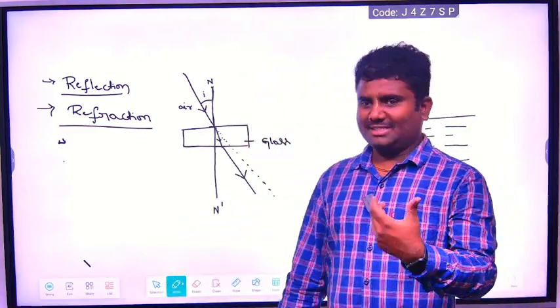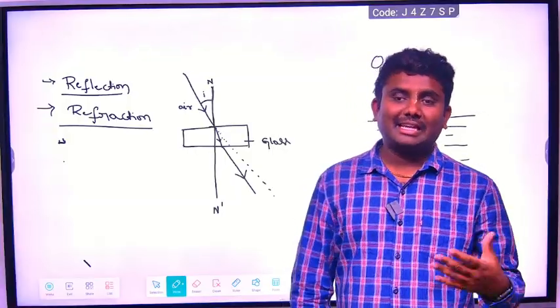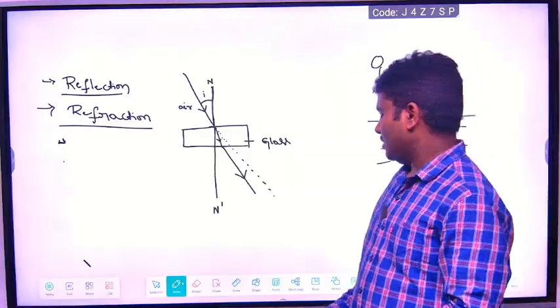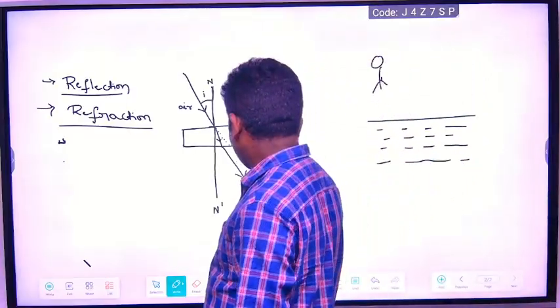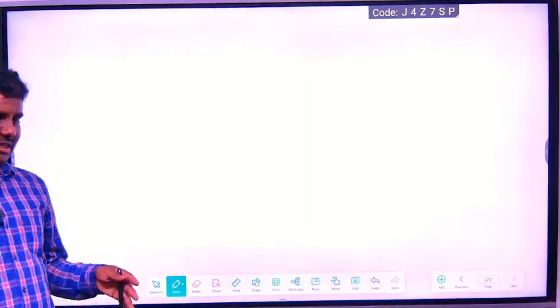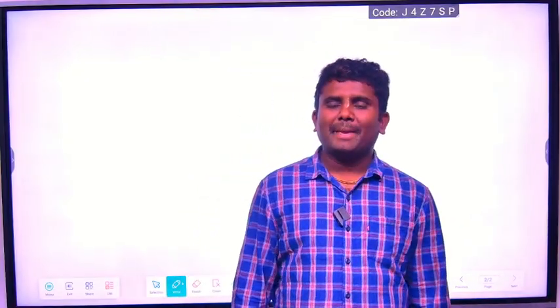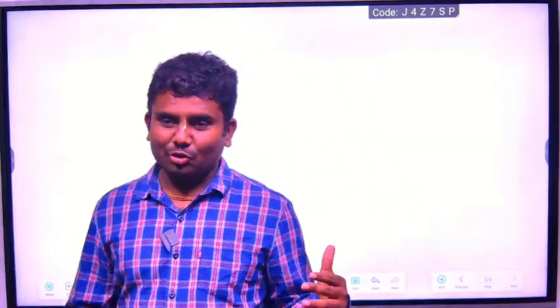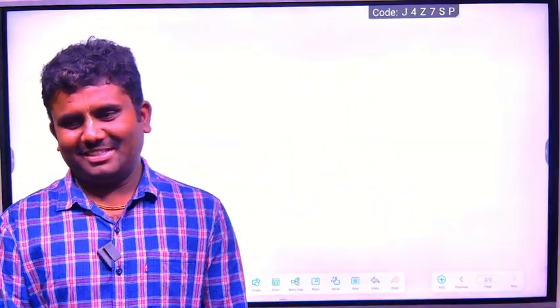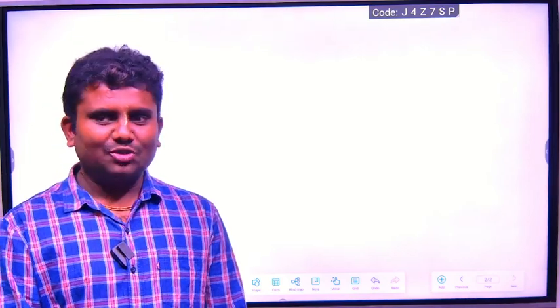Optics is the study of light and instruments which are used with light, like glass, lenses, mirrors, everything. Now, if you want to study the basics of ray optics, you need so much information. What is a transparent medium? A medium which allows light to pass through it. Opaque medium means it will not allow. Correct, right? What is an isotropic medium?